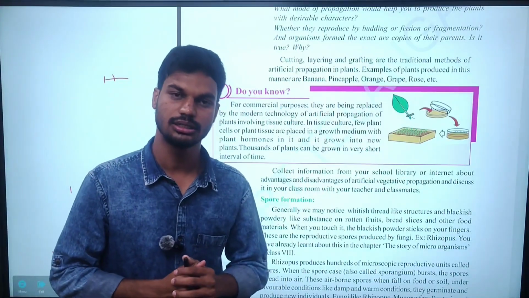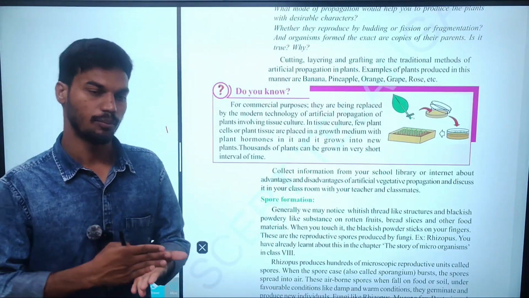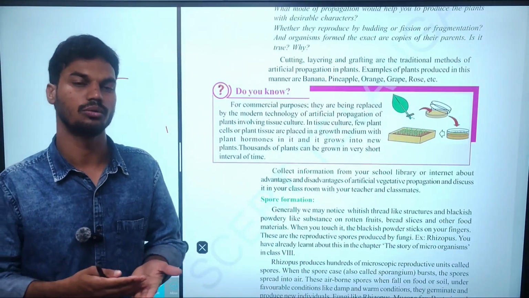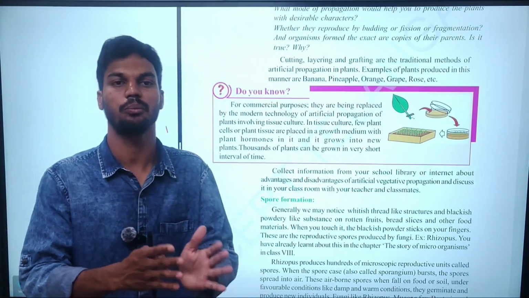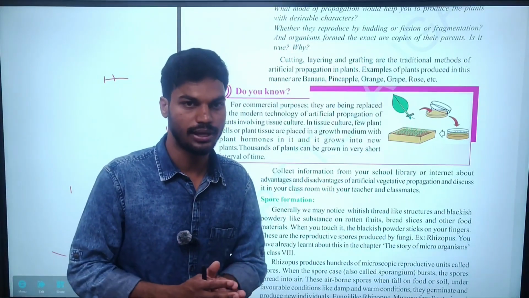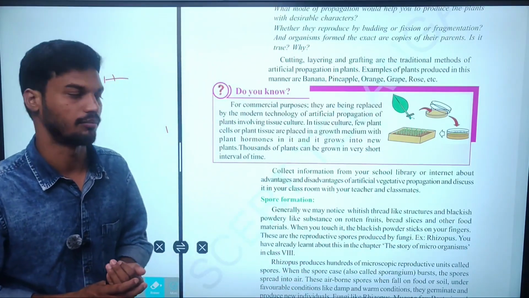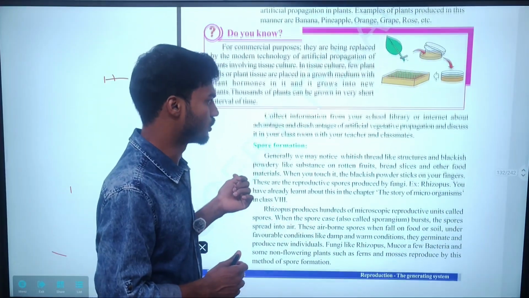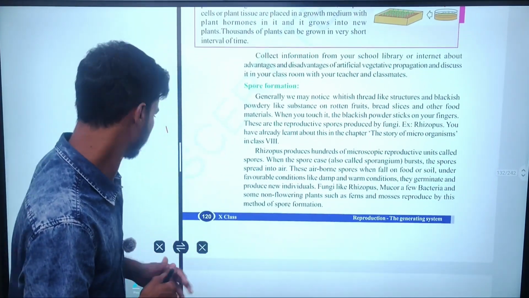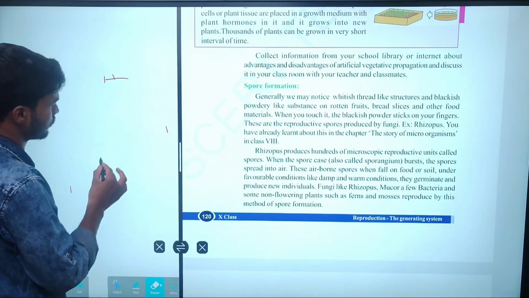So the major advantage of tissue culture is that we can produce more offspring within a short duration of time. That is the use of tissue culture. Next, spore formation. Formation of spores.